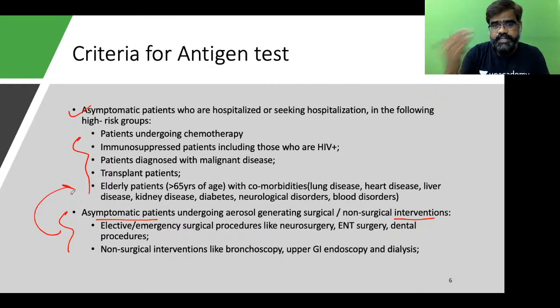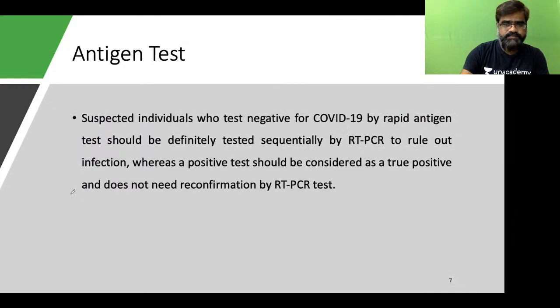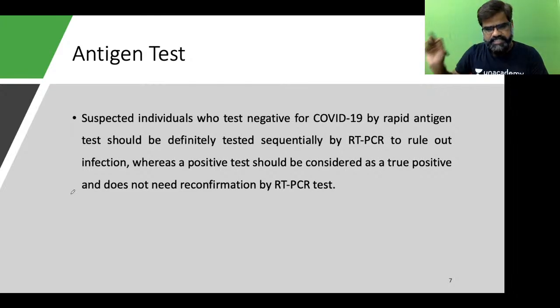Now, how do you interpret antigen test? The most important thing is, if an antigen test gives you a positive result, that says you are positive, it means that you are positive with COVID-19. So we don't need to go for RT-PCR. If it is negative, we also don't go for RT-PCR.